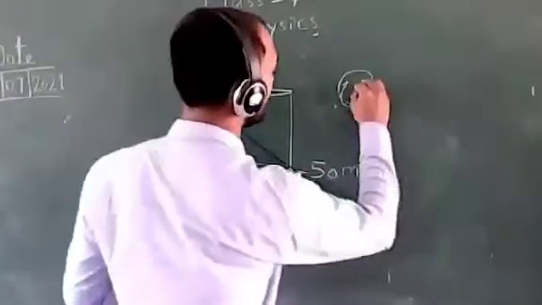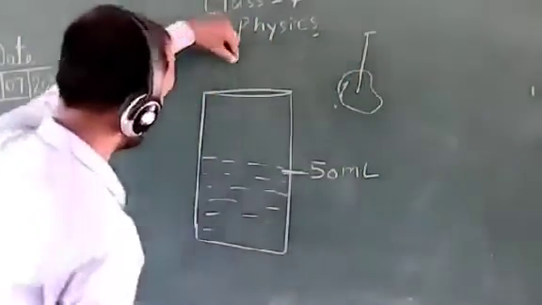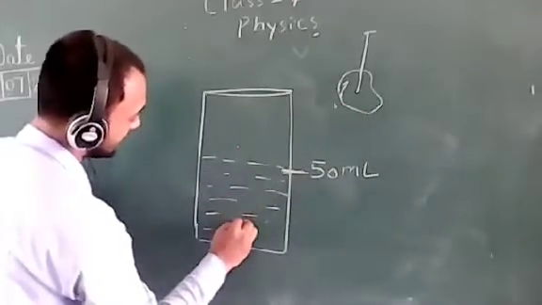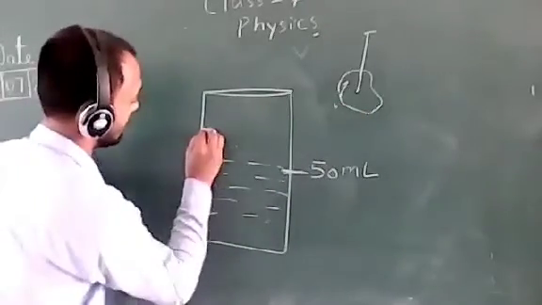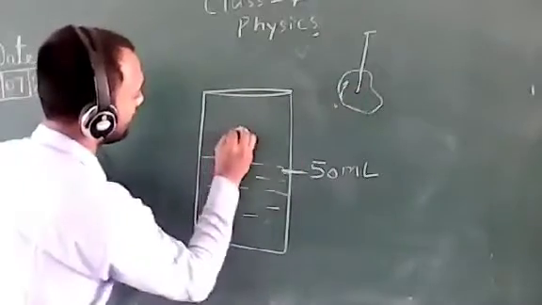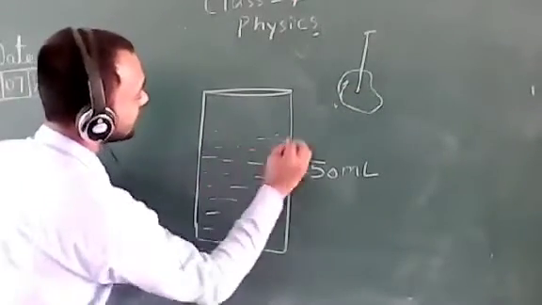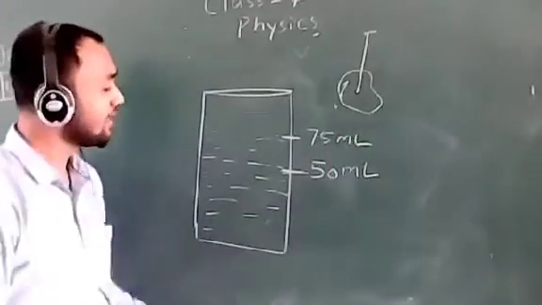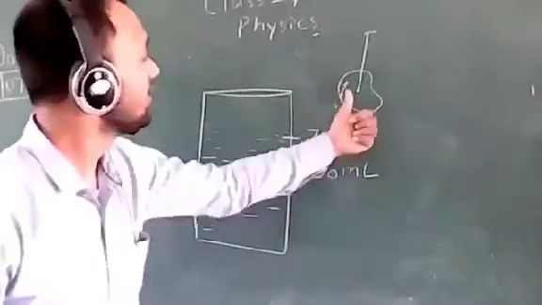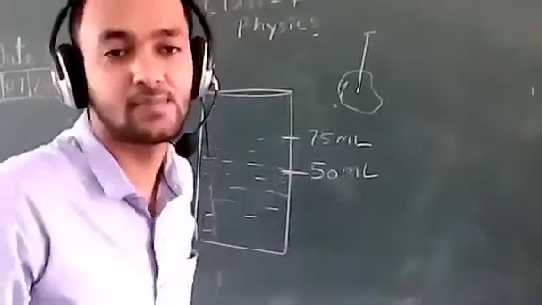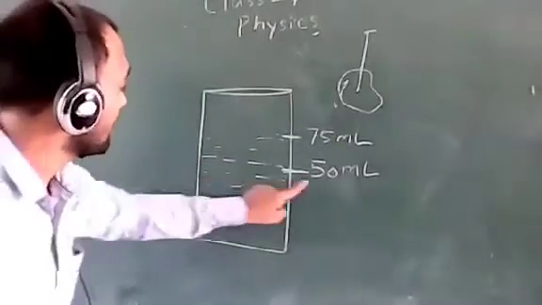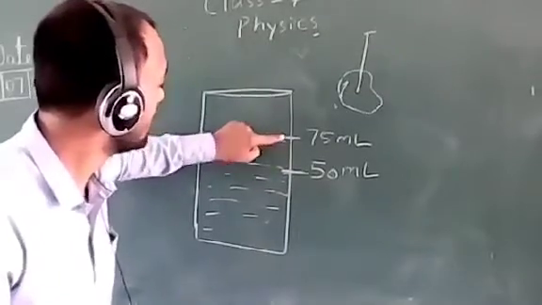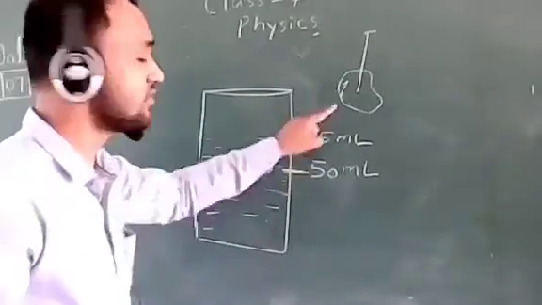First, we tie it with a thread and put it gently into this cylinder. After putting it in the cylinder, the liquid level rises up. Suppose it reaches up to the 75 ml level. So who will tell me the volume of this stone? The initial level of the water is 50 ml. After putting in this stone, the liquid level rises and reaches 75 ml. So tell me, what is the volume of this stone?